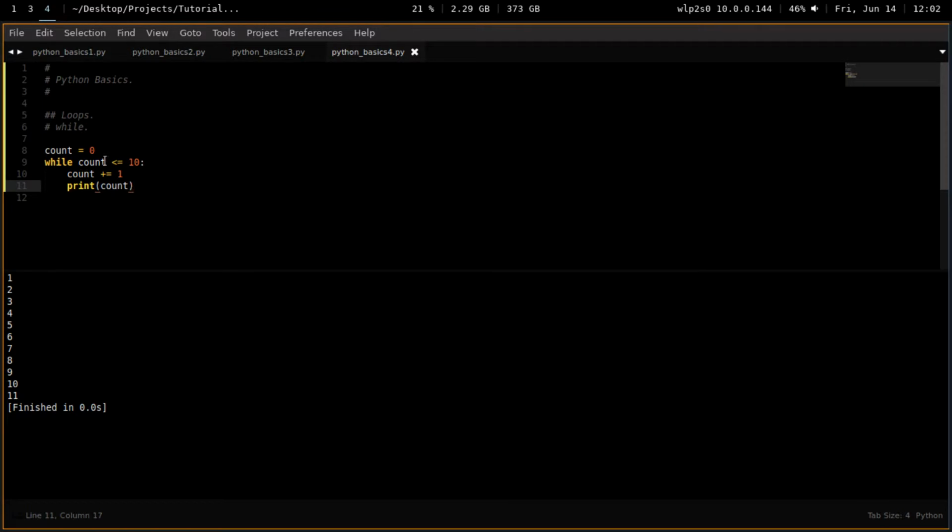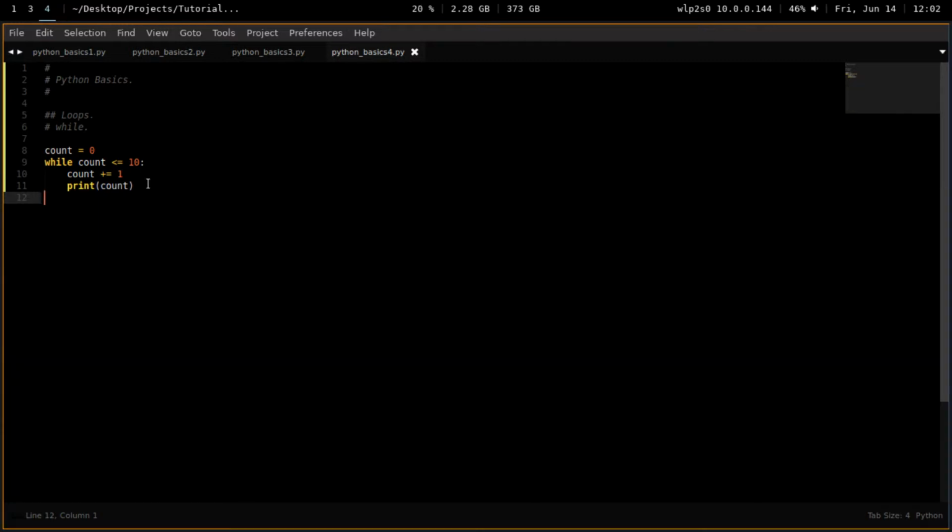So while count is 10, it is still equal, right? Count is 10, it's still equal to 10, so it runs one more time. We add one more to count, making it 11. We print that number, the 11, and then it goes around again and checks, and now it's not smaller than or equal to 11. This part is ignored. The program continues down here. And that is how a while loop works.